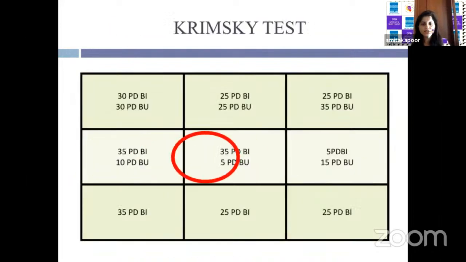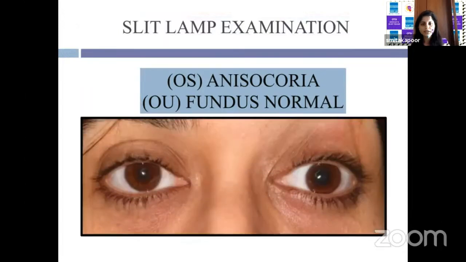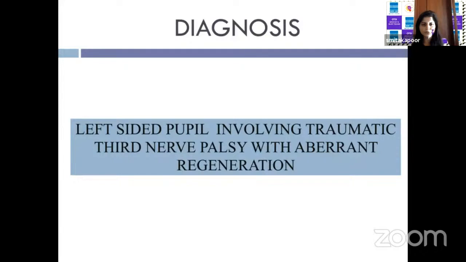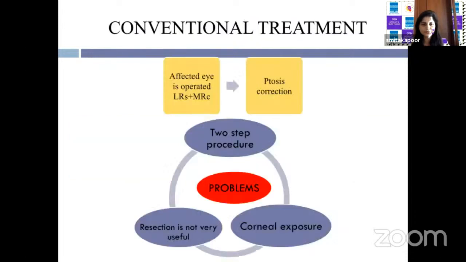In the primary gaze, she was able to fuse with 35 prisms base in and 5 prisms base up. Her left eye showed a 5 millimeter pupil and the right eye showed a 2 millimeter pupil, suggestive of anisocoria in the left eye, and fundus examination was normal. So a diagnosis of left-sided pupil-involving traumatic third nerve palsy with aberrant regeneration was made. By conventional treatment, the left eye would be operated with a lateral rectus recession and medial rectus resection, followed by ptosis correction.